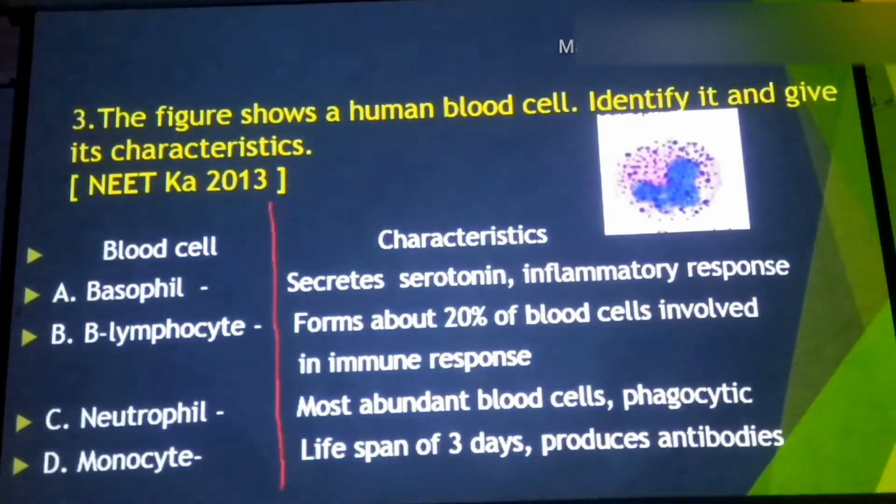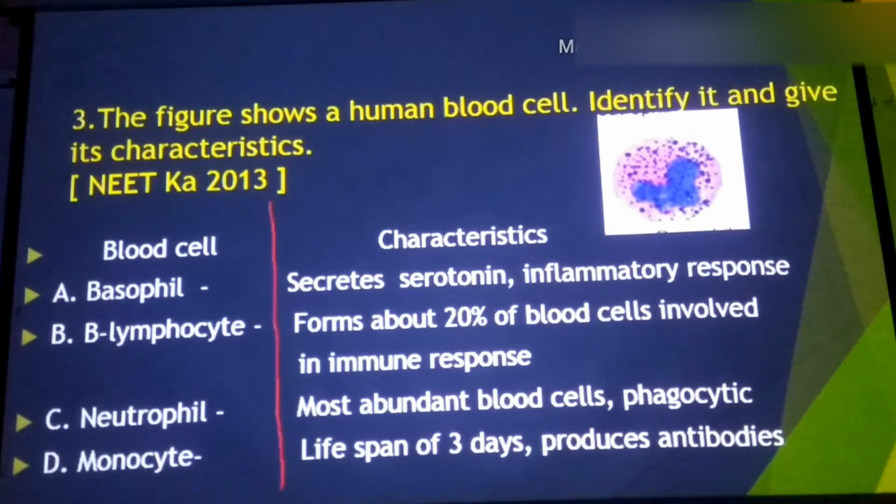Third question. So see here, they provided for us one figure of a human blood cell. Obviously this also belongs to the leukocyte type, WBC type. We have to identify it, and then do the characteristics matching here. First you have to identify the figure. In the figure, the nucleus is there, cytoplasm, and in the cytoplasm granules are there. So this is a granulocyte.